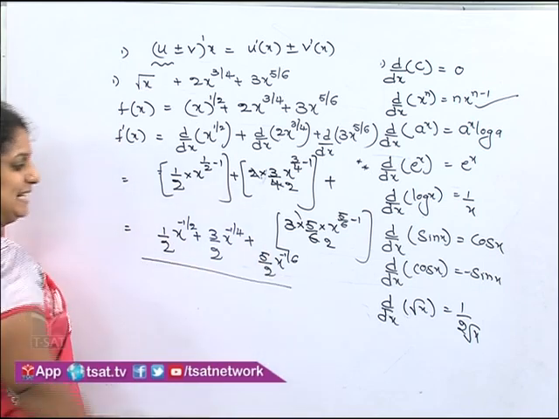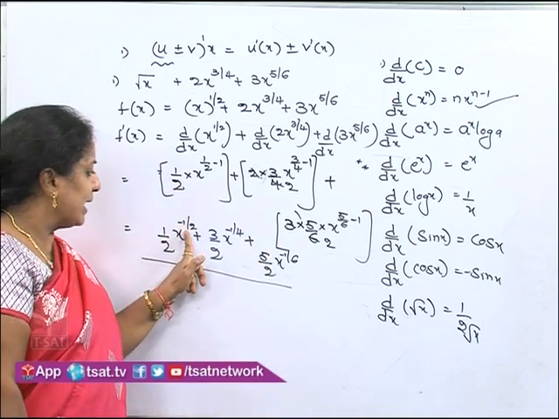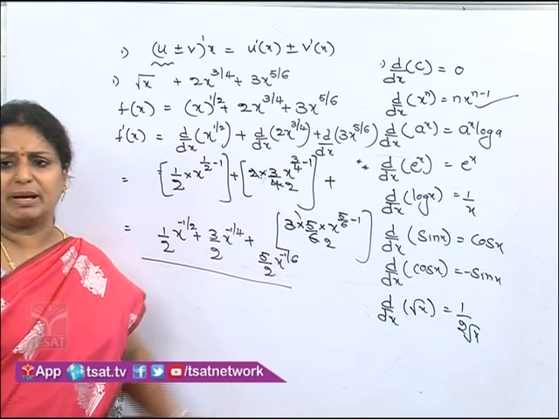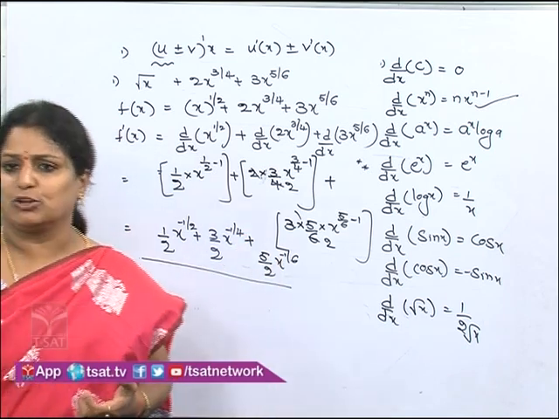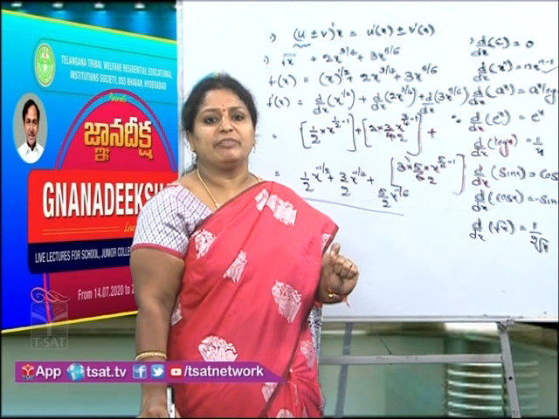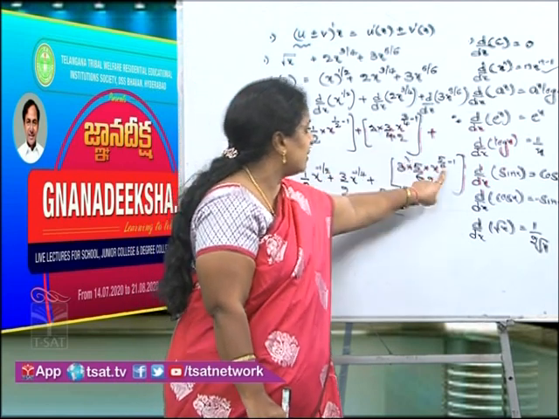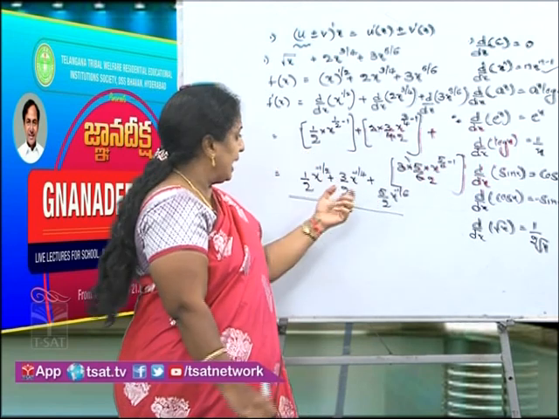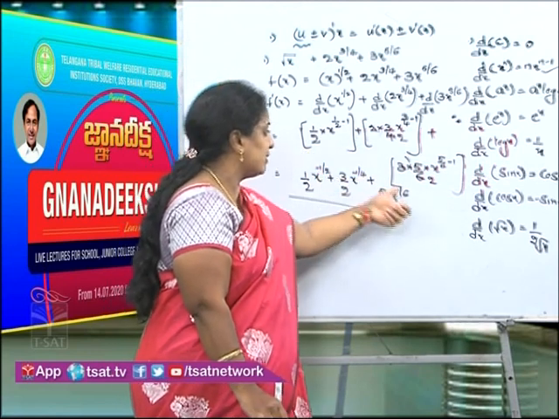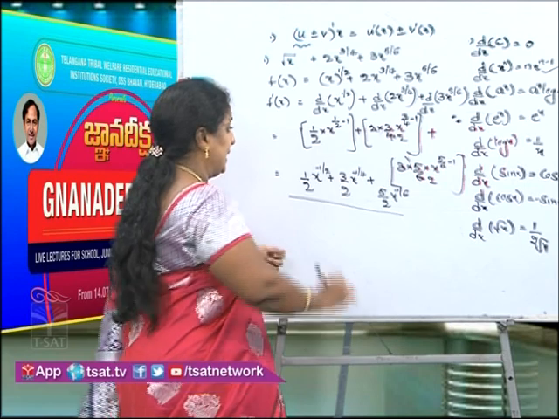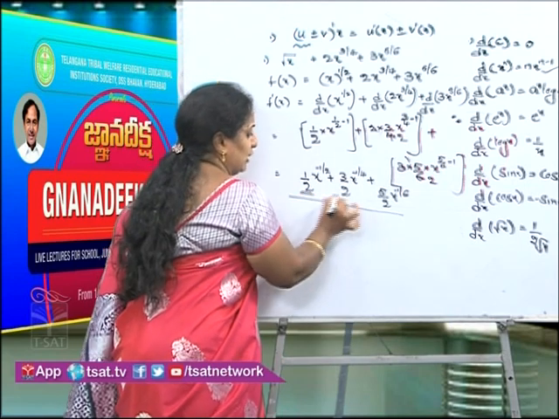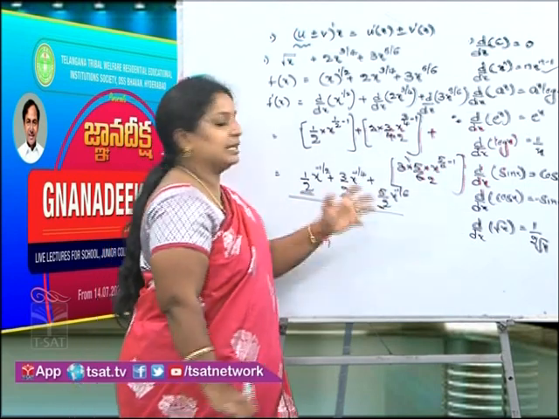Among these three terms, children, how did I get minus 1 by 2, minus 1 by 4, minus 1 by 6? From where did I get these values? If you simplify all the powers, 1 by 2 minus 1, 3 by 4 minus 1, 5 by 6 minus 1, I get minus 1 by 2, minus 1 by 4, minus 1 by 6. And what is the common denominator in all the three terms?